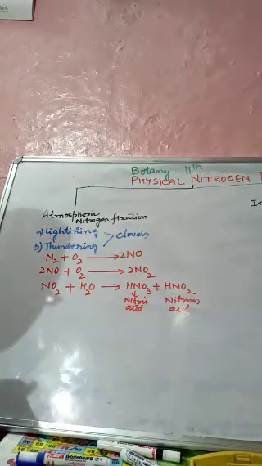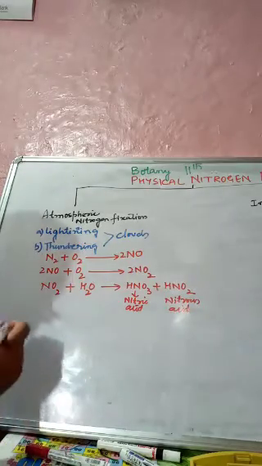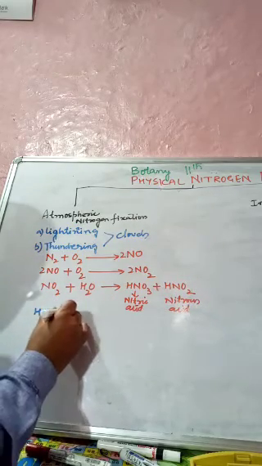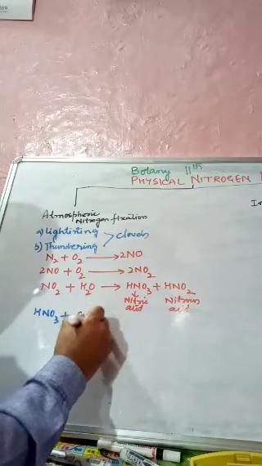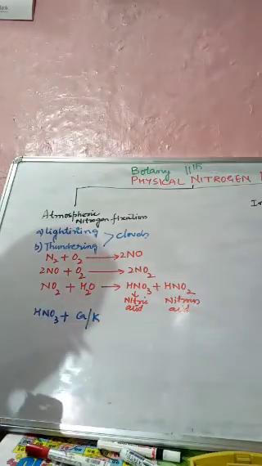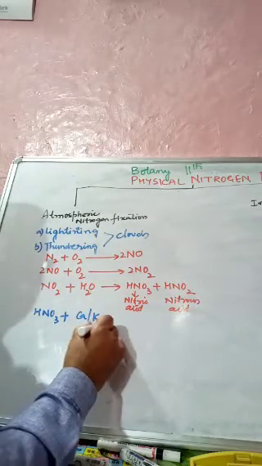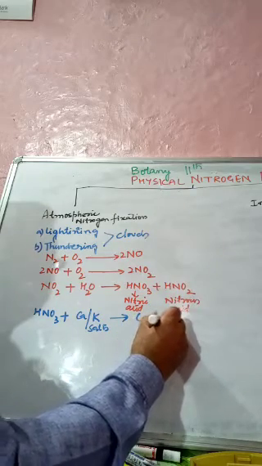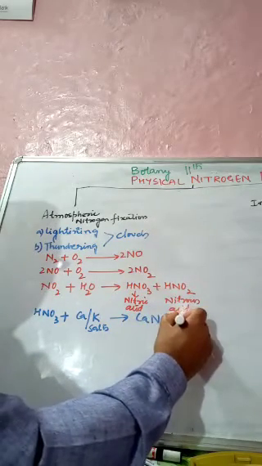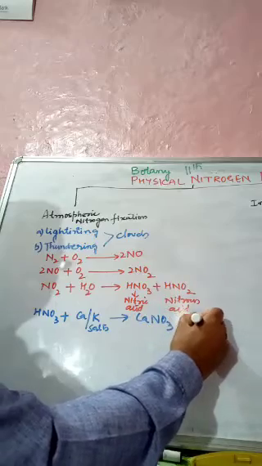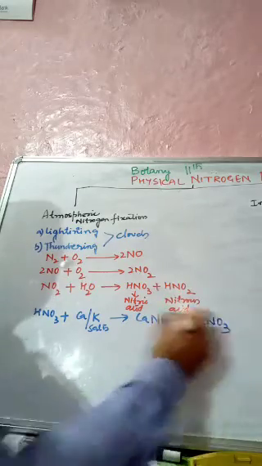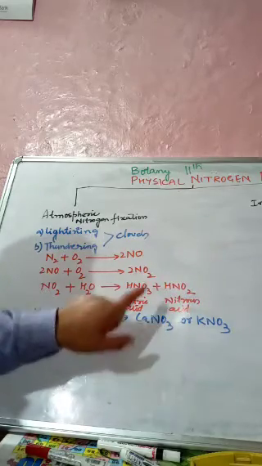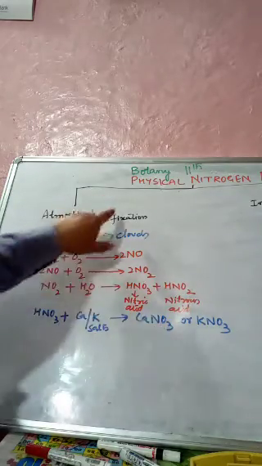How will that reaction happen? Nitric acid combines with calcium or potassium salts, or alkaline salts, to form potassium nitrate or calcium nitrate. So this is a usable form which can be used by the plants.